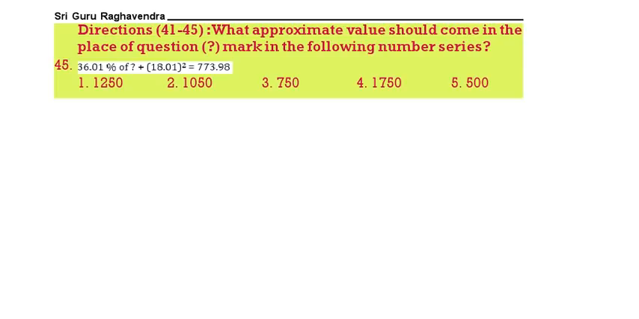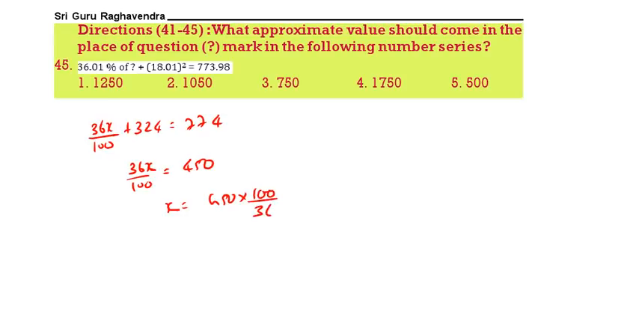36% of x plus 18 square. So 36x by 100 plus 324 is equal to 774. Therefore, 36x by 100 is equal to 450. Now, x value is 450 into 100 by 36. Now, if you do the calculation, 18 2s, 18 5s, 2 1s, 2 50s. That is 1250. 1250 is the correct answer. Next, see the next question.